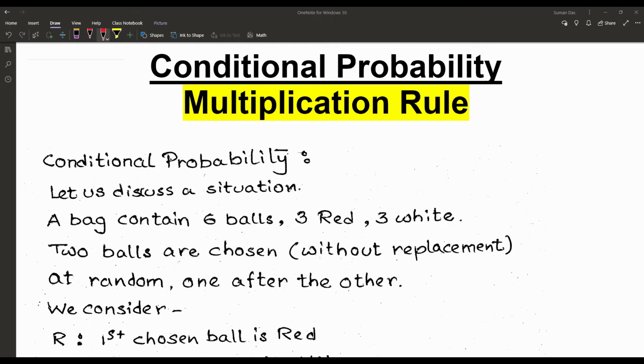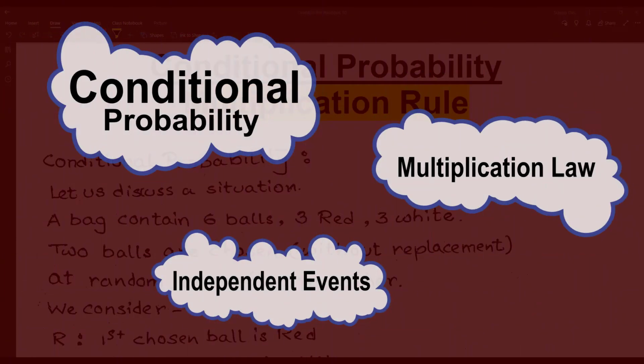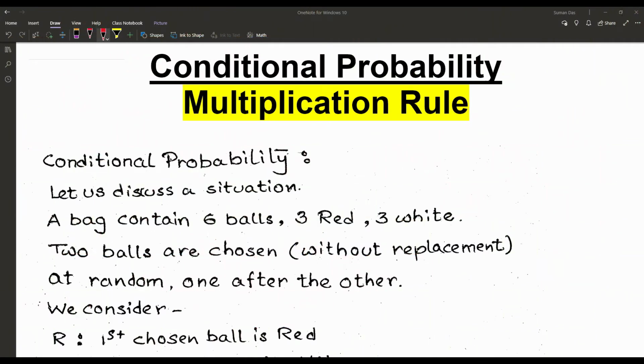Hello friends, as the continuation of the lectures on probability, today our topic is the conditional probability and the multiplication rule of probability. In the previous video lectures we have already discussed the basic terminologies of probability and also the mutually exclusive events and the addition rule of probability. So today we are starting with the independent events, and that gives us the birth of the multiplication rule.